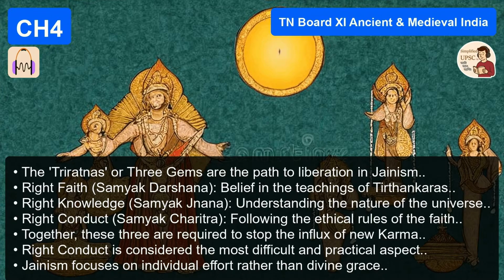Let's pivot now to the other giant of the era, Buddhism, the middle path. Gautama Buddha, or Siddhartha Gautama, born in 567 BC in Lumbini Garden near Nepal, and, like Mahavira, a Kshatriya prince of the Sakya clan. And his story is so iconic. He was sheltered from all suffering, but then he saw the 4 sights. Right, an old man, a sick man, a dead body, and an ascetic.